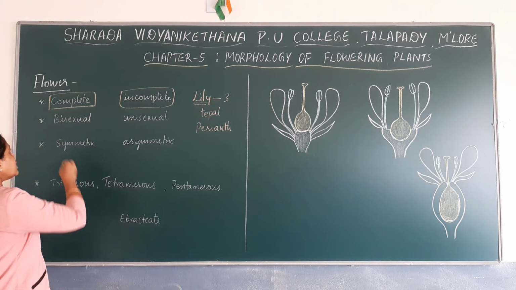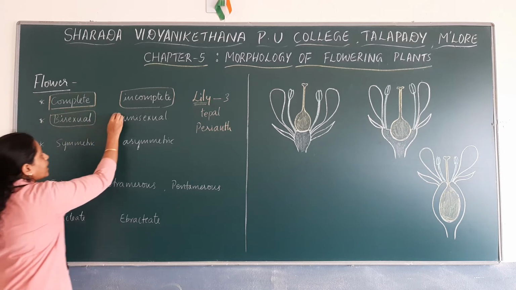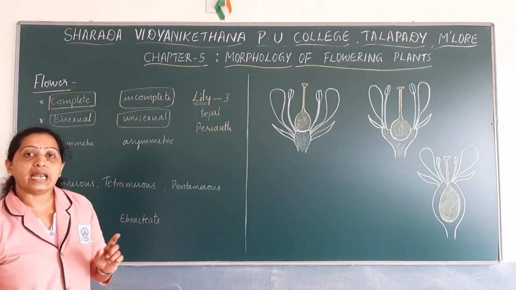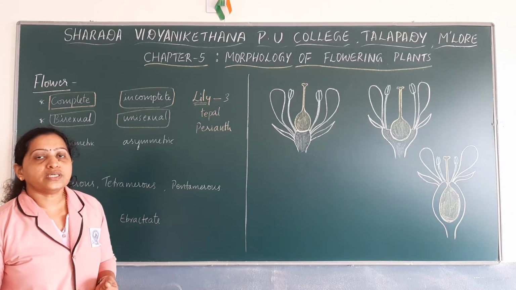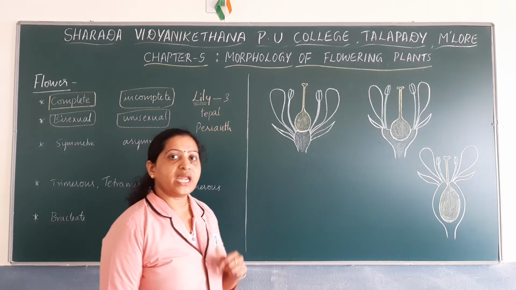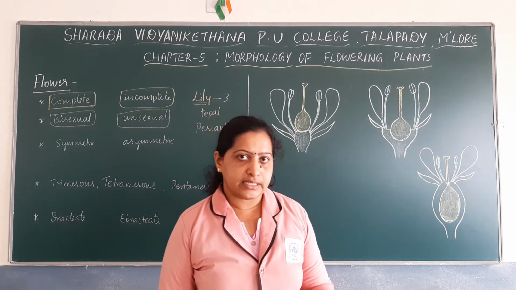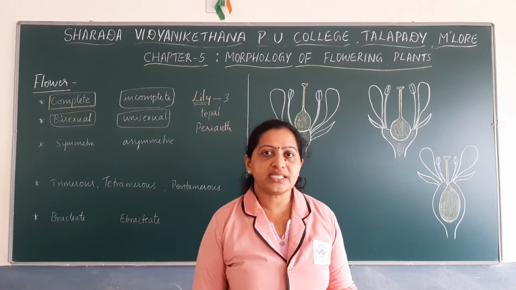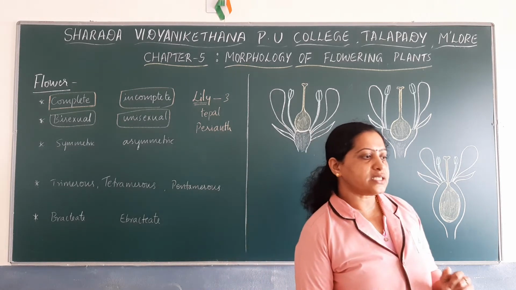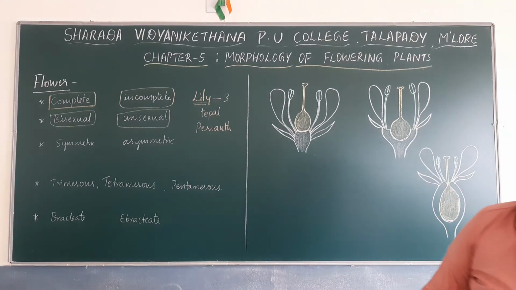Whereas unisexual flowers are those flowers which lack any one of the essential whorls. If the flower has carpel, it may not have stamen. If the flower has stamen, it may not have carpel. Such flowers are known as unisexual flowers.